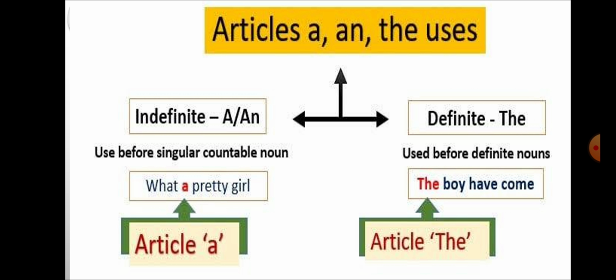As you know, there are two types of articles. They are definite articles and indefinite articles. In indefinite articles, we have two words, a and an. And in definite articles, we have one word, that is the. Indefinite articles are used before a singular countable noun and the definite article is used before definite nouns. Now the examples are given here. What a pretty girl. The boy has come.